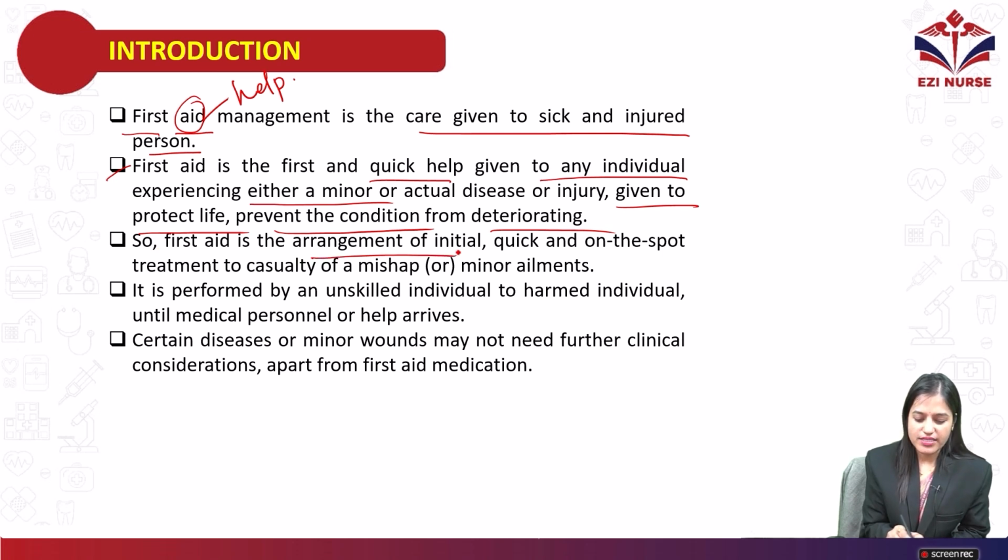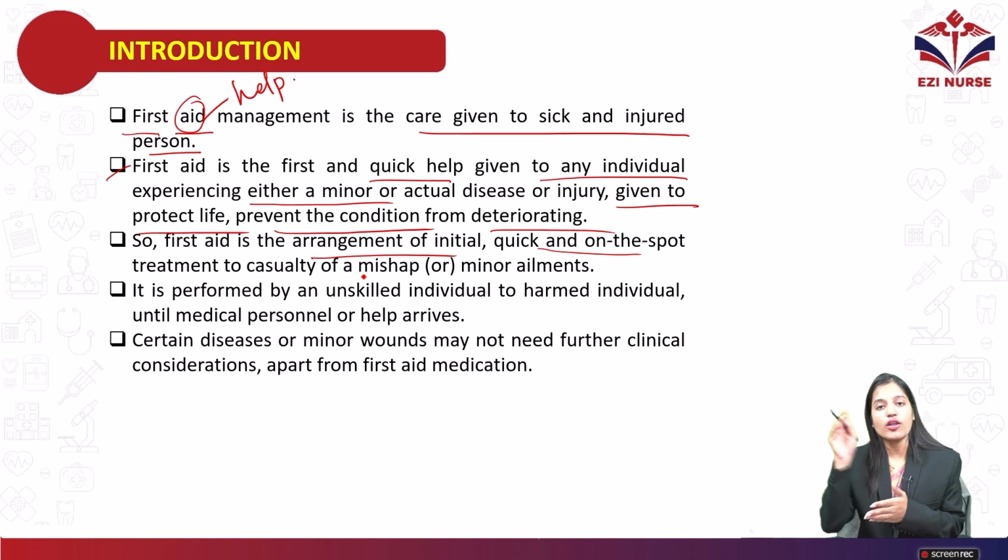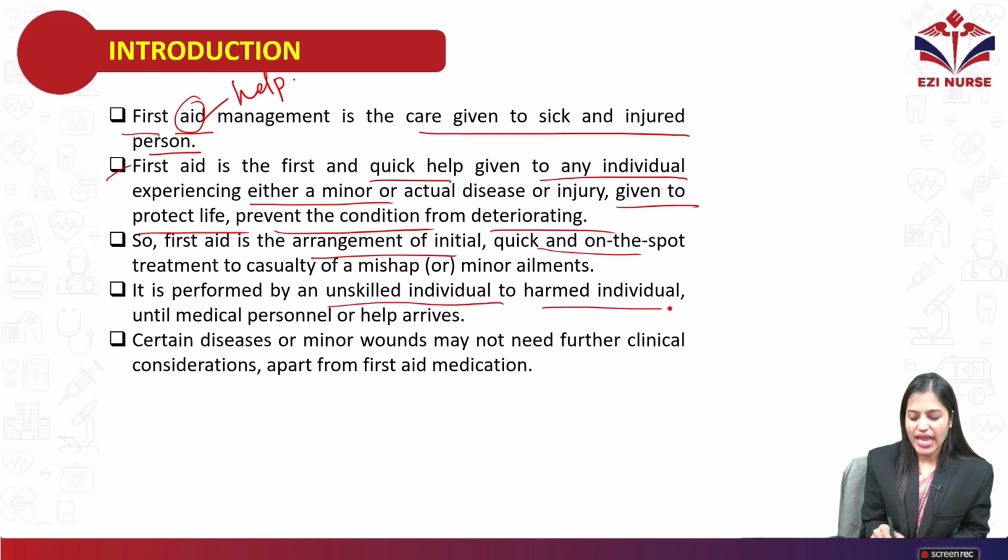First aid is an arrangement of initial, quick and on the spot treatment to a casualty of a major or minor illness. On the spot means what? If the person has had a road traffic accident, on the spot only we give first aid so that we can save the life of that person. It is performed by an unskilled individual to the harmed individual until medical persons or help arrives.